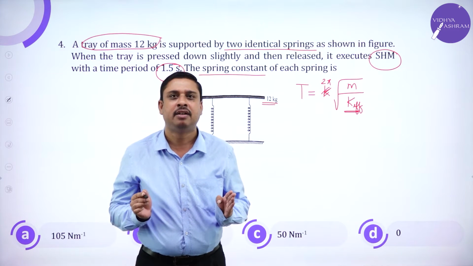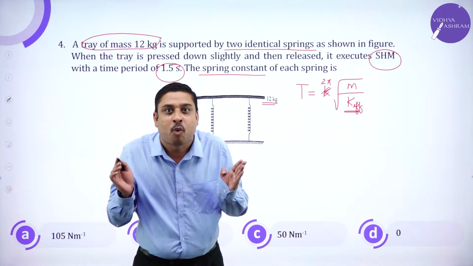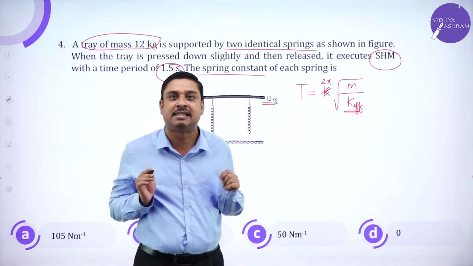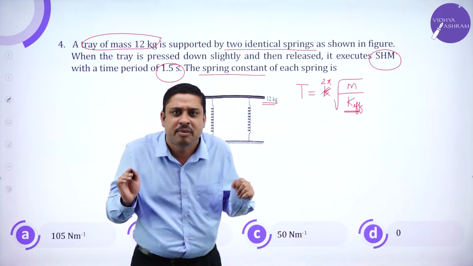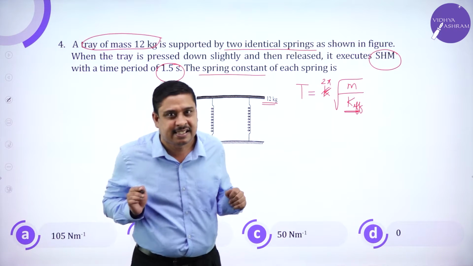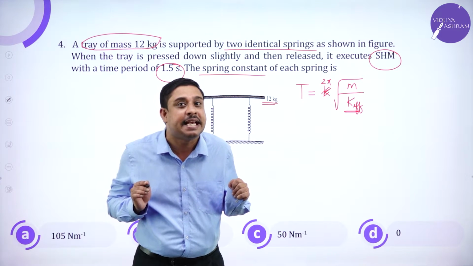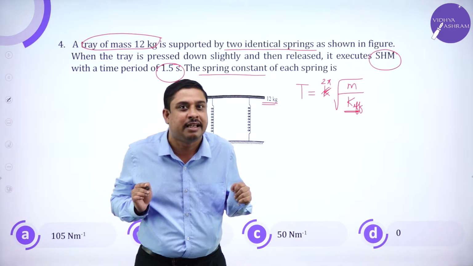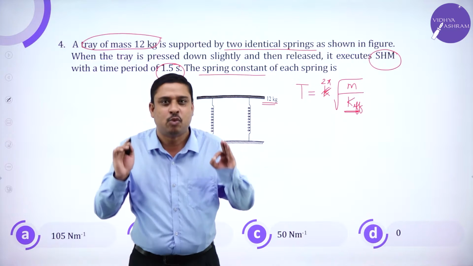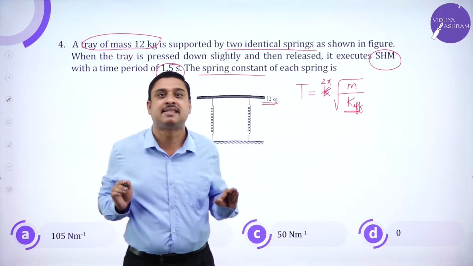Please know that the arrangement of springs, or what I call the combination of springs, is very similar to the arrangement of capacitors. In 12th standard you study capacitors in series and parallel. Any combination of springs is very similar to the arrangement of capacitors.